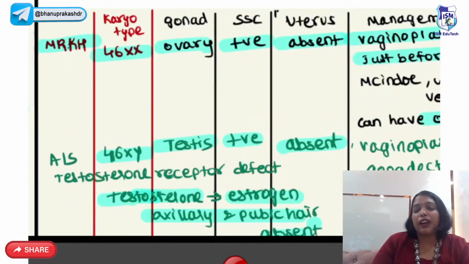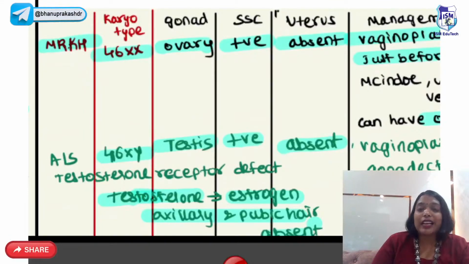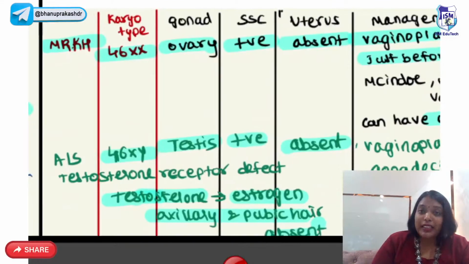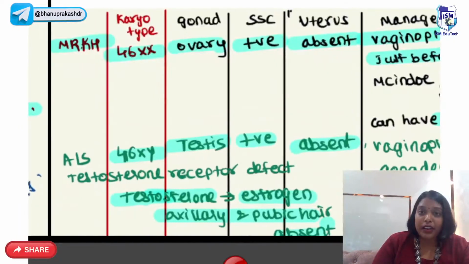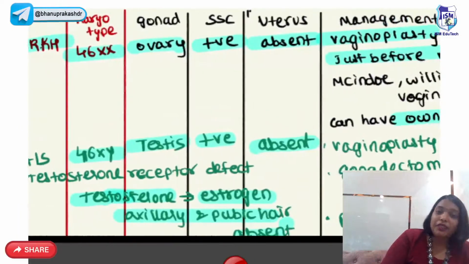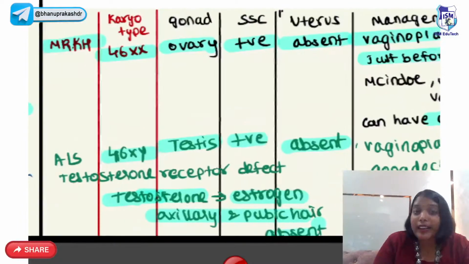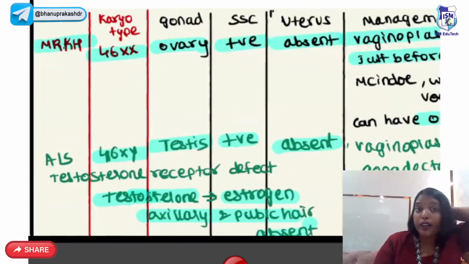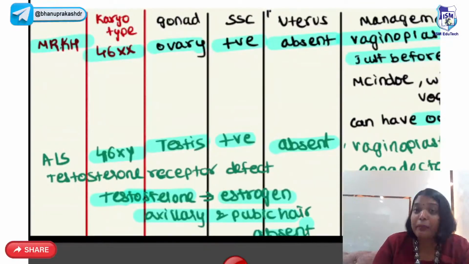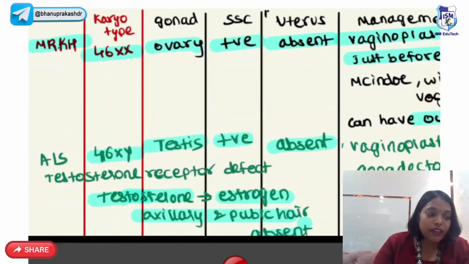The upper two thirds of the vagina is also absent, right? MRKH stands for complete Mullerian agenesis, Mayer-Rokitansky-Kuster-Hauser syndrome. In the MUD-B SAD mnemonic, M is MRKH. That is, both Mullerian ducts are absent.